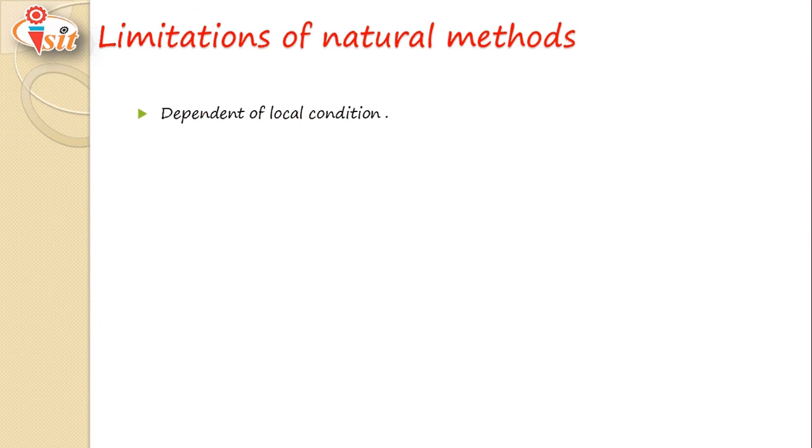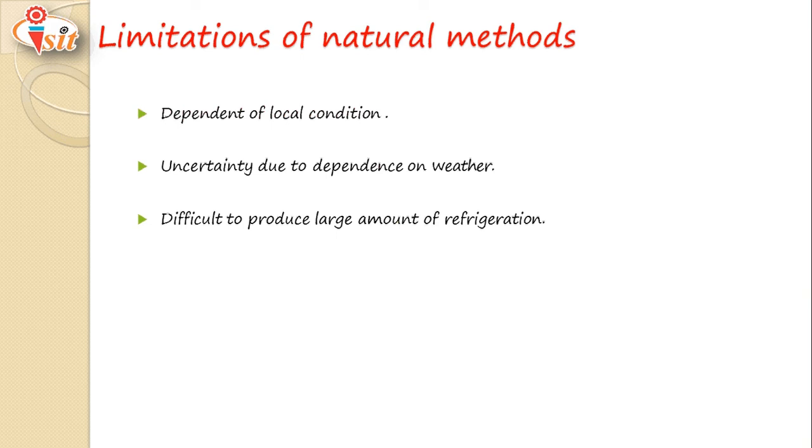So, limitations of natural methods. The first limitation is dependence on local conditions. Natural cooling is dependent on local conditions, meaning hill areas are not present everywhere, that's why it is not possible everywhere. Uncertainty due to dependence on weather, and it is difficult to produce a large amount of refrigeration. If you want a large amount of refrigeration, it will require more refrigerated space. And the next limitation is that it is not available to everyone, which is very true.